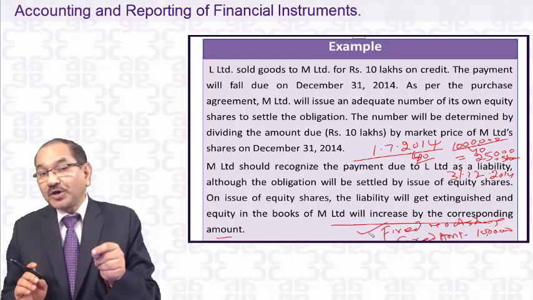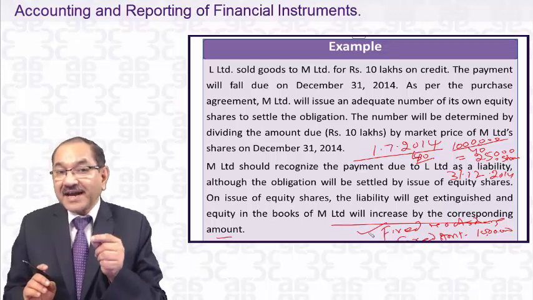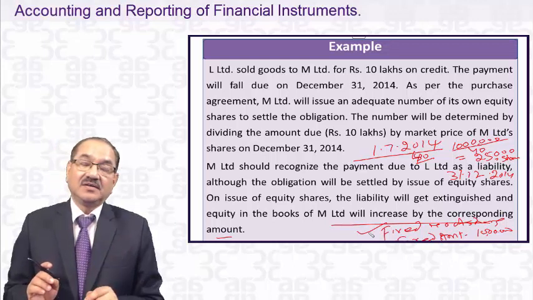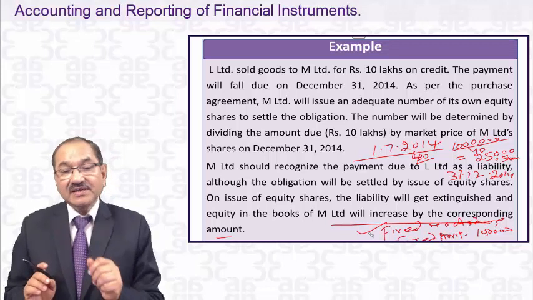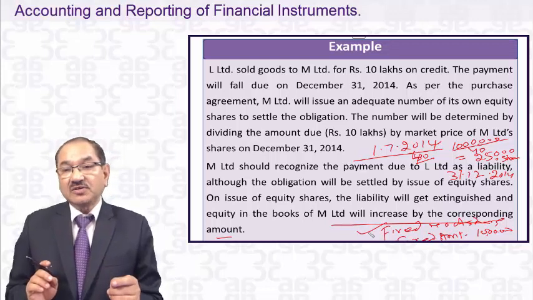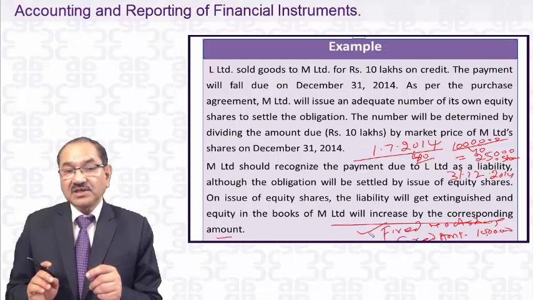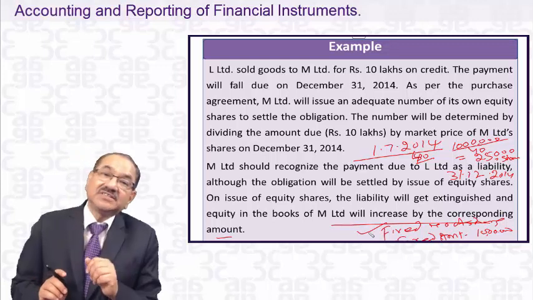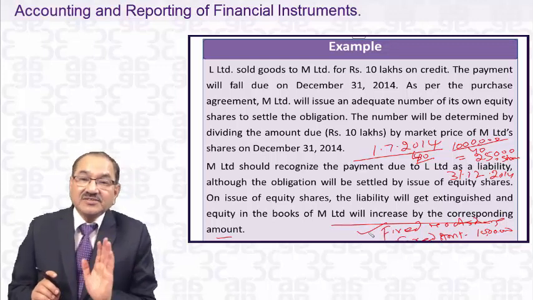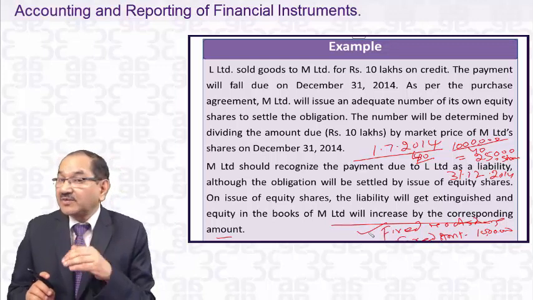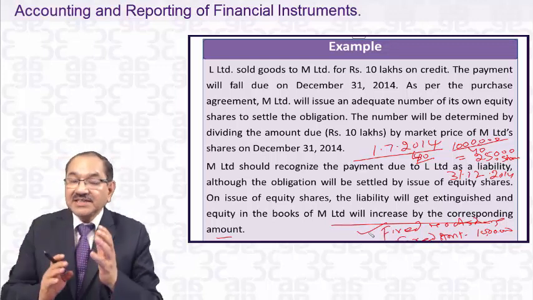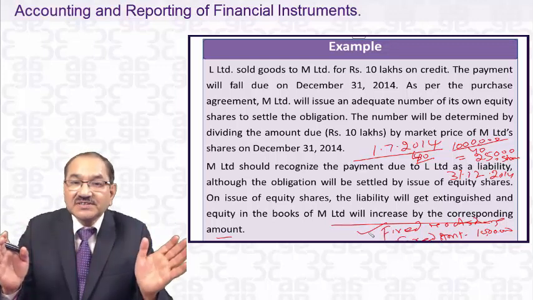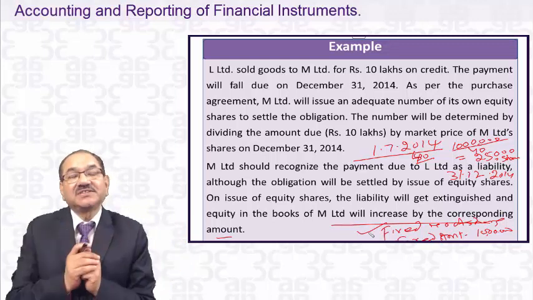Then L Limited will always watch the price of the shares of M Limited from the 2nd of July. He will see what the price is today. Tomorrow, say the price on 3rd of July 2014 becomes 45. Then how much will he receive? 45 multiplied by 25,000 shares. Next day, the price of shares went up to 50. He will get more. It means he is sharing the residual. Amount is not fixed. What is fixed is the number of shares.